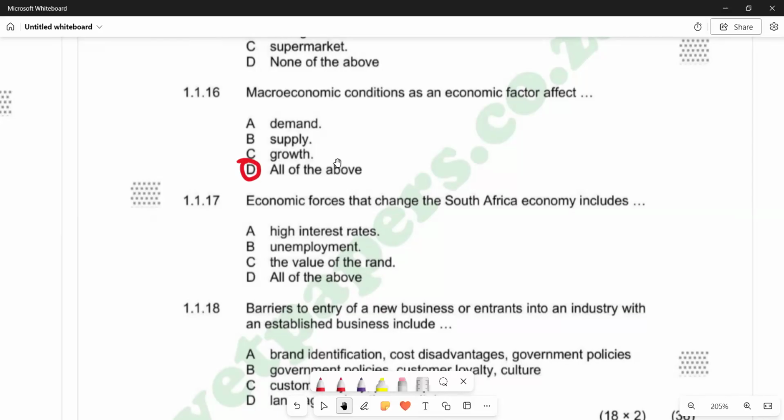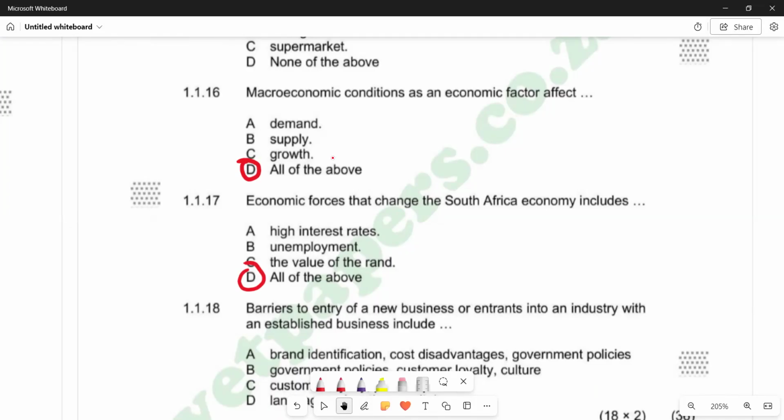And then we also have unemployment affecting, and then the value of the rand also, if it devalues, it means even when we are importing, it's going to be difficult for those who import their raw materials or inputs. It's going to be difficult for them since it's now expensive due to the depreciation of the currency. So you will see that all of them, D will be correct there. So D is correct. Then we go to the last one, which is 1.1.18.